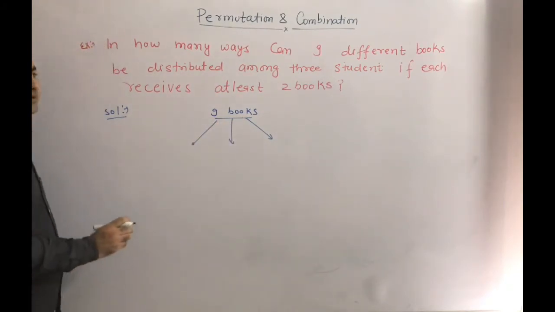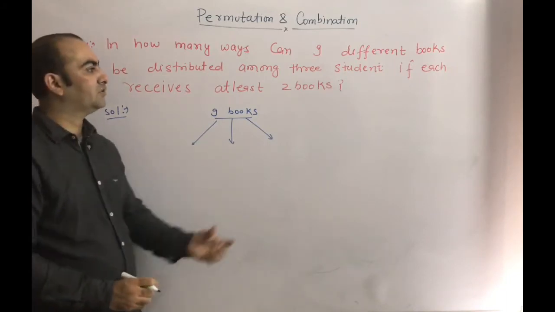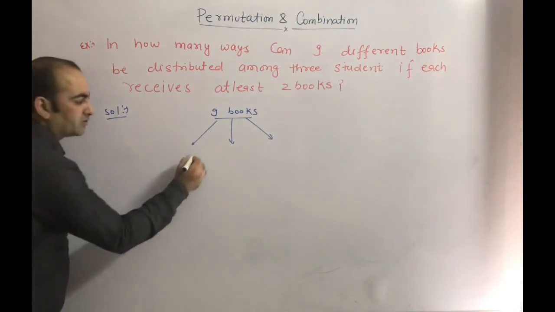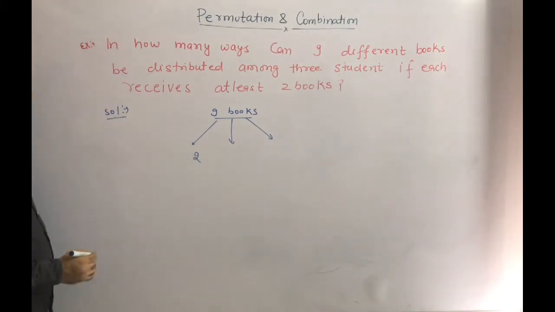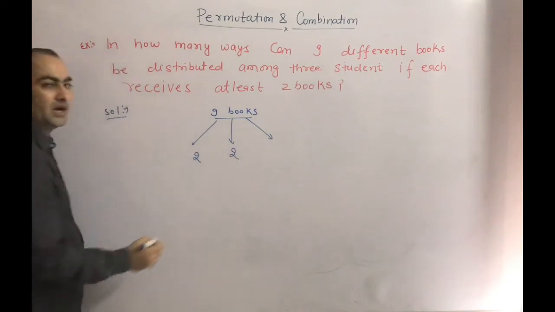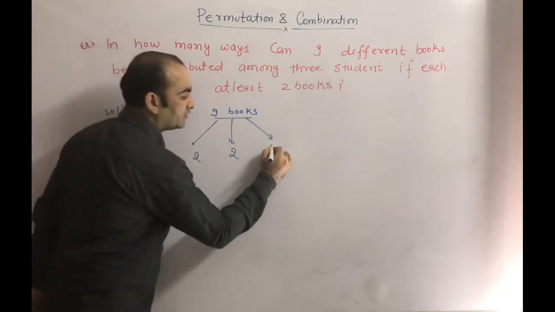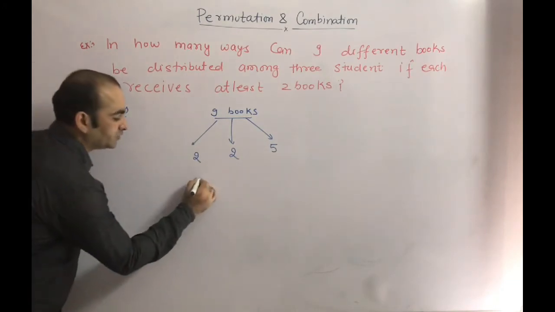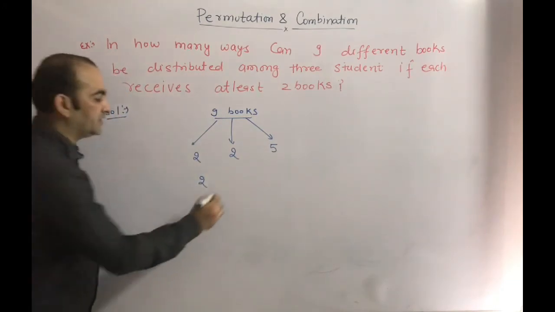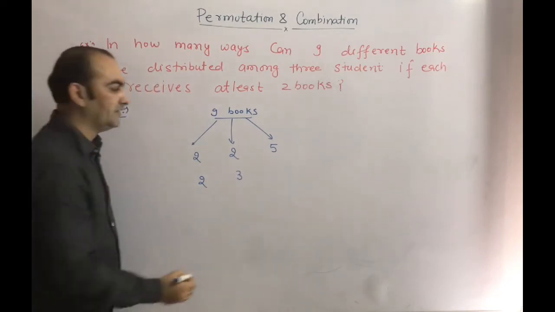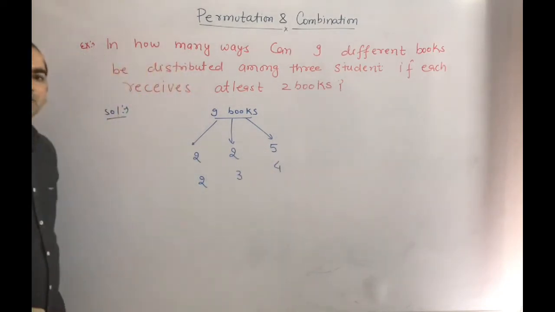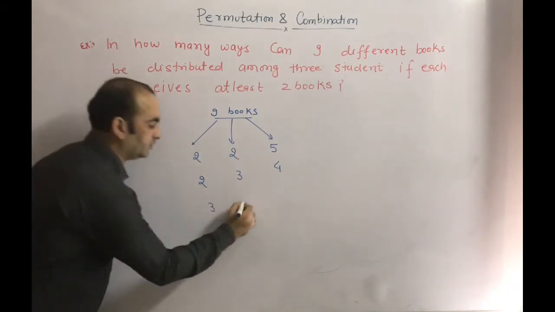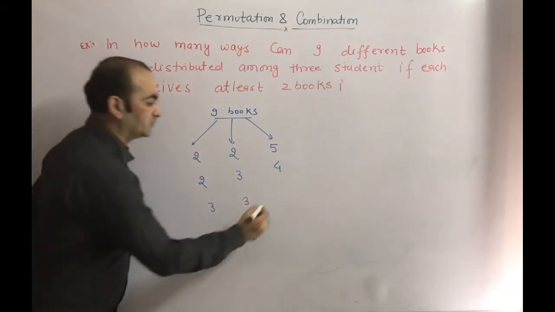So one of the possibilities is what? We want each group to receive at least 2 books. So how many possibilities are there? First group is receiving 2 books, second group is also 2 books, and remaining is 5 books, so the third group is 5 books. It is also possible that the first group receives 2 books, the second receives 3 books, and the third receives 4 books. It is also possible that the first receives 3 books, the second receives 3 books, and the third also receives 3 books.